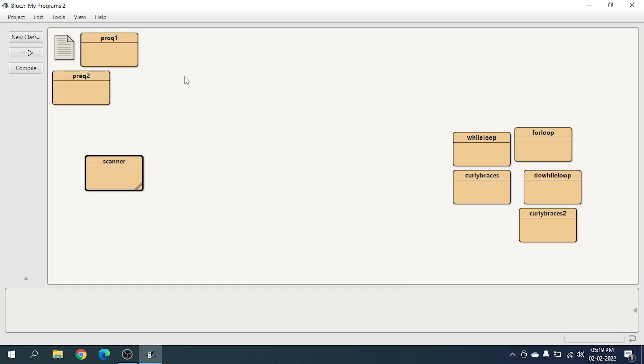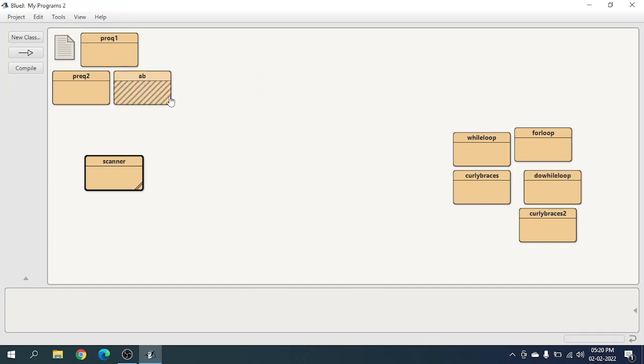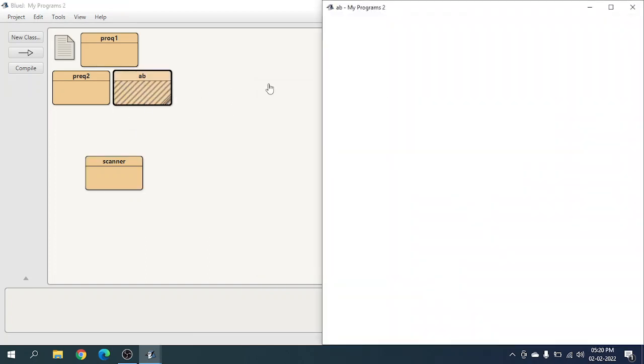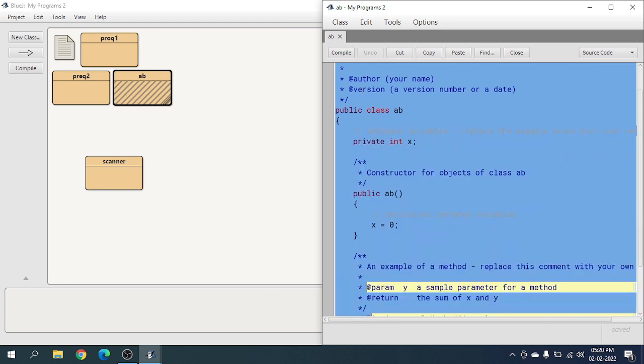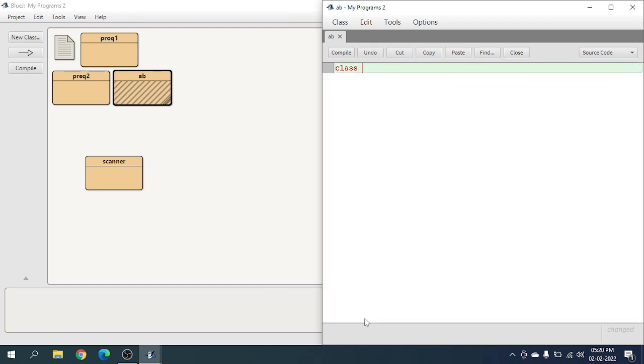So first, let me show you a very simple program. Let's just make a new program, AB. This is just a program to show you something. Let's delete everything. Class AB, brackets, void main.